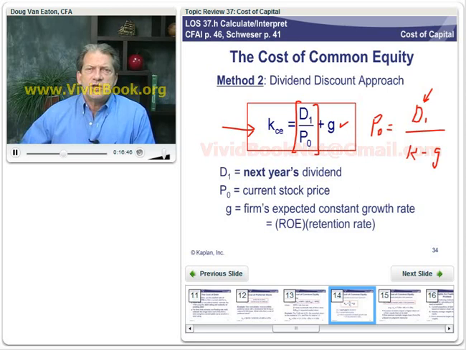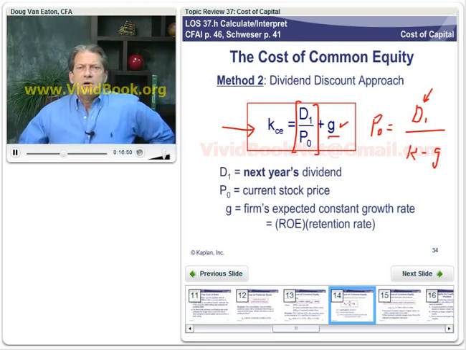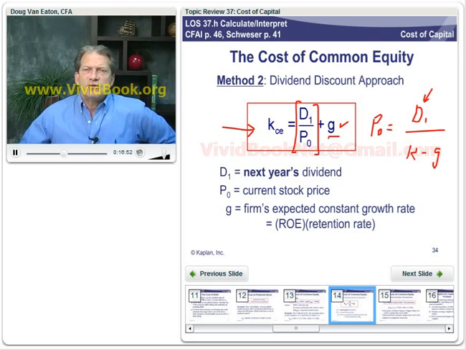Now that g we've calculated before, and you'll probably see it again, but we calculate the firm's sustainable growth rate as its return on equity times its retention rate. And remember, that retention rate is 1 minus the dividend payout rate.